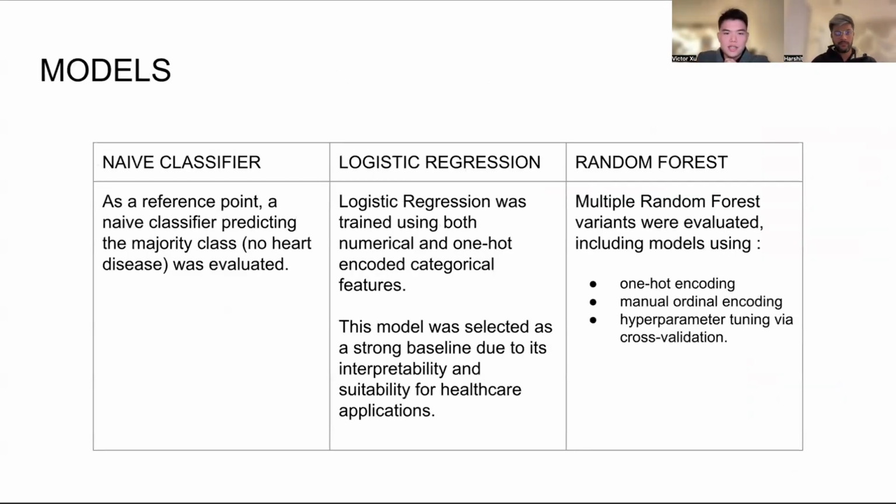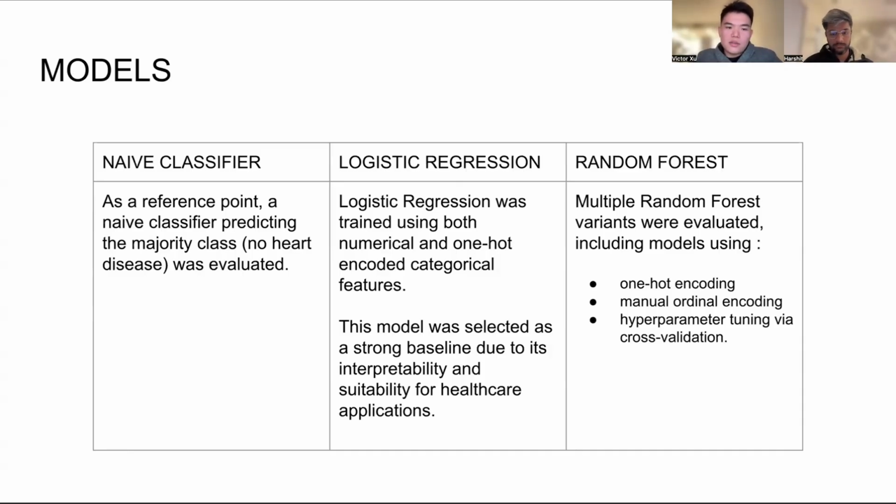We built three kinds of models. First is the naive classifier, which is only a reference point. It's like random guessing, only assigning the majority class to the test dataset. Next is logistic regression, trained using both numerical features and one-hot encoded categorical variables.